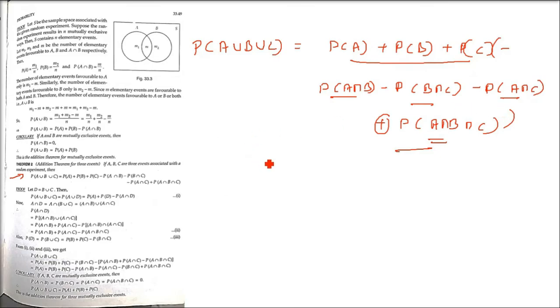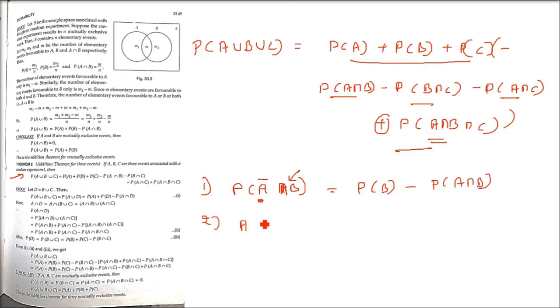There are a few more theorems. I'll just write them and show you in the examples how to use them and what they mean. The first one: A and B are two events. The first one is the probability of occurrence of B only. That is, A is not happening, that is why we are taking A bar intersection B. So A is not happening, only B is happening. So this is known as the probability of occurrence of B only, right? So A is not happening, B is happening. So that is how you can write it as P(B) minus P(A intersection B).